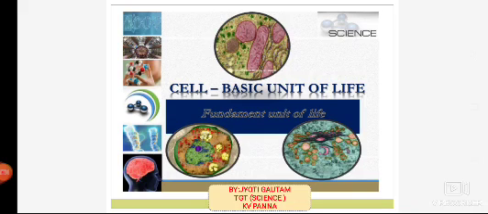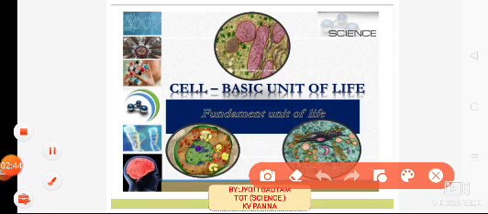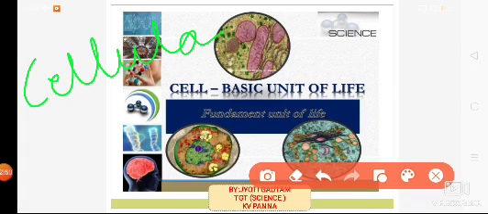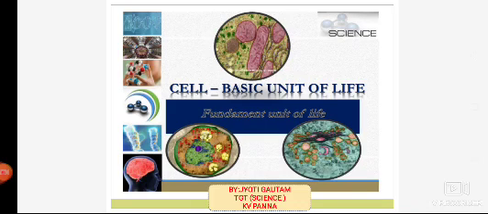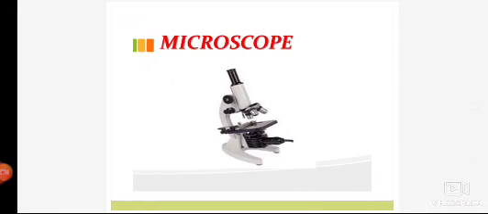Now, the word cell is derived from a Latin word, not an English word, known as cellulae. I'll just write it down, cellulae. This word basically means small room or small blocks. That means if you observe a cell, it resembles a small room or a small block. Observation of a cell is only possible with the help of a miraculous device known as the microscope. A microscope could be compound or simple.